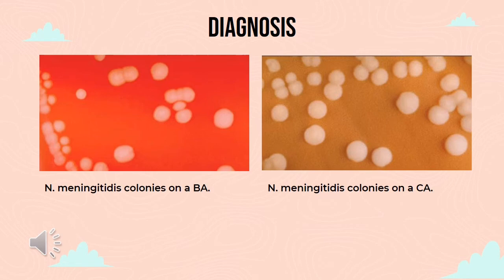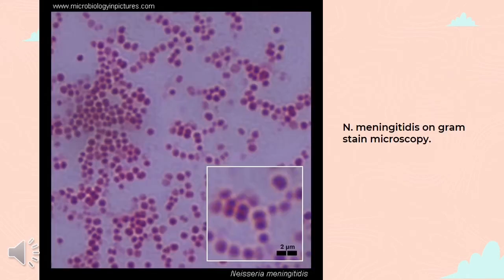Meanwhile, the diagram on the left side shows Neisseria meningitidis colonies on a chocolate agar, which can be described as large, colourless to grey, opaque colonies. This is an example of gram staining of Neisseria meningitidis, which can be described as gram-negative, coffee bean-shaped diplococci.